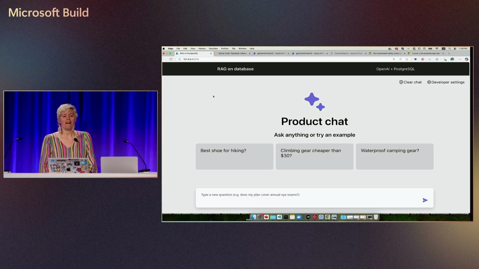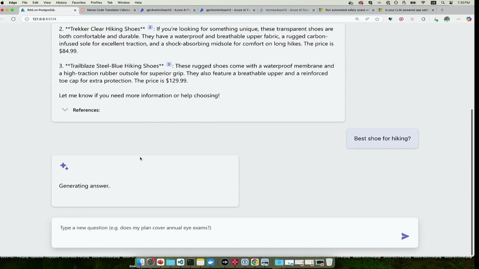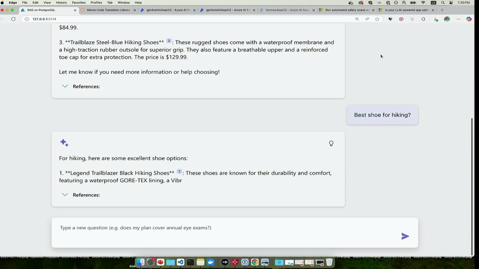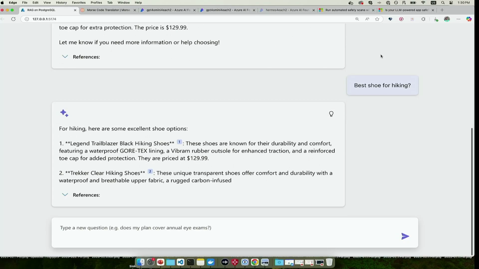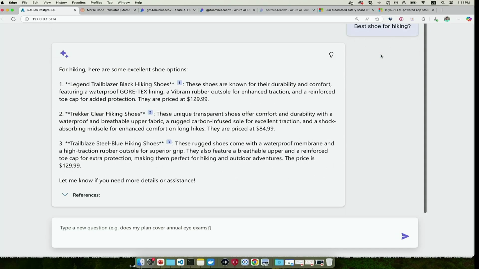So here we have a very basic application that's just a RAG on a Postgres database where I can look for some outdoor products. So maybe I want to go on a hike in Seattle, and I say, okay, let's do, oh, I already did that one. Well, that's boring. But here we go. We get some responses from our Postgres database. Okay, so that looks like it is working well.